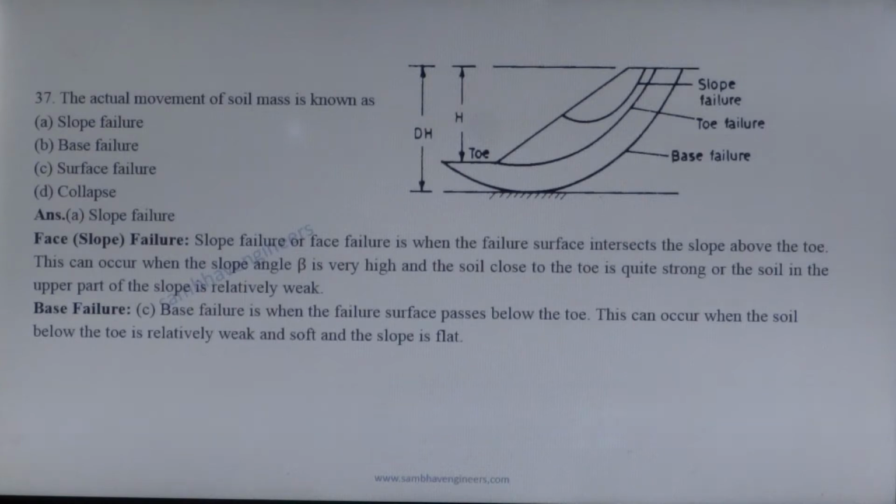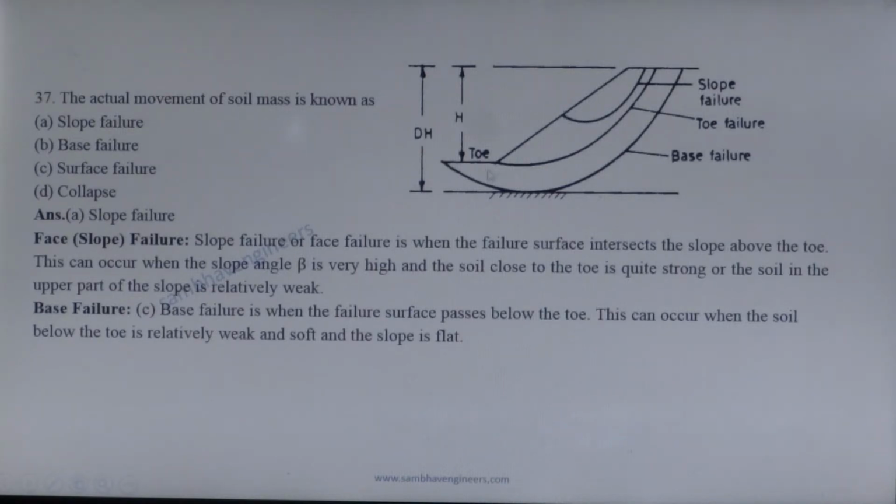The actual movement of soil mass is known as. There are three types of failure of slope: slope failure, toe failure, and base failure. In the slope failure, the failure surface intercepts the slope above the toe.